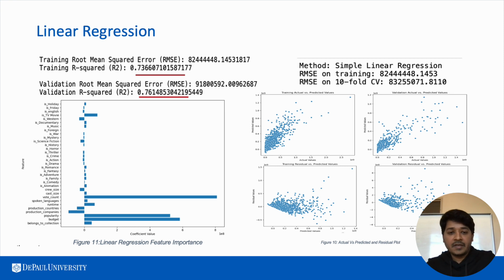With respect to linear regression, we found a pretty good R square. With the RMSE you see a bigger number, because our revenue is in billions, and here we are seeing millions as the error, which is pretty good. We also performed cross-validation folds, which saw a similar result. As part of the feature importance, we saw budget, popularity, and vote count as the most important features. There was some randomness in the actual versus predicted and residual plots, and we did not see any trend in it.